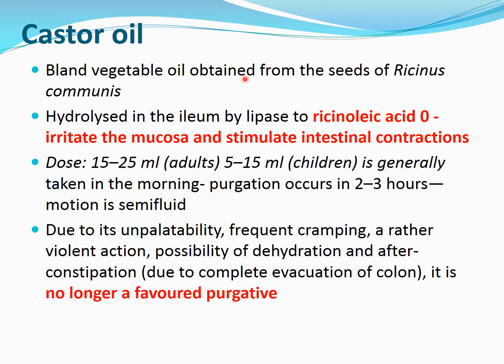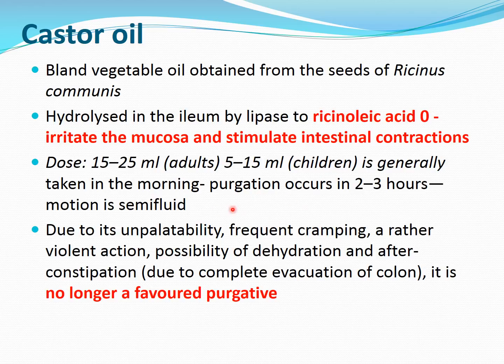Next, castor oil. It is a bland vegetable oil, एरंडी का तेल आपने सुना होगा. A vegetable oil which is obtained from the seeds of Ricinus communis. This is a plant from whose seeds we obtain castor oil. It is hydrolyzed in the ileum by the enzyme pancreatic lipase to ricinoleic acid, and this ricinoleic acid irritates the mucosa and stimulates intestinal contraction. As it is a liquid, it is taken in 15 to 25 ml in adults, while 5 to 15 ml in children, in the morning.